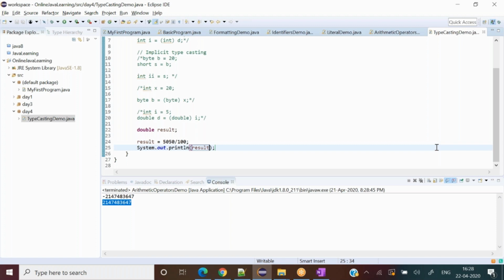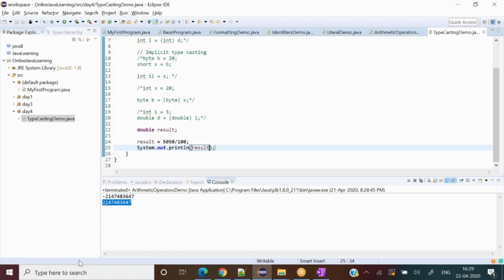So we're declaring a variable called result of type double, and then the result variable is being divided, 50 50 by 100. I would say 1.